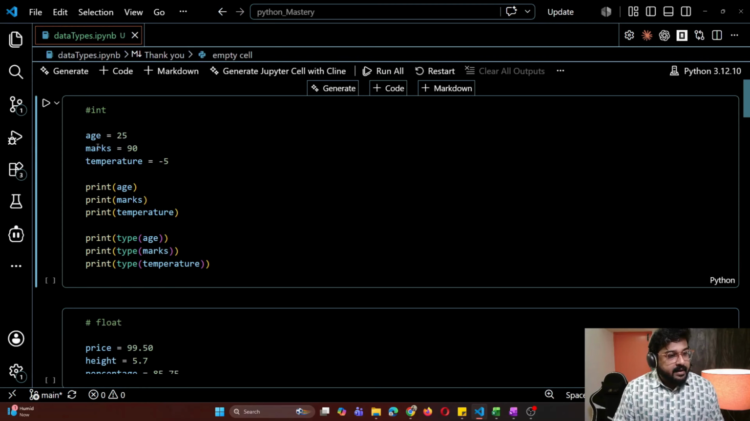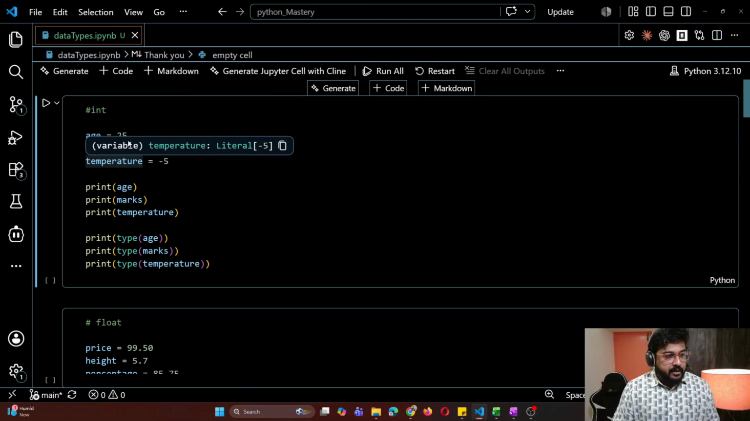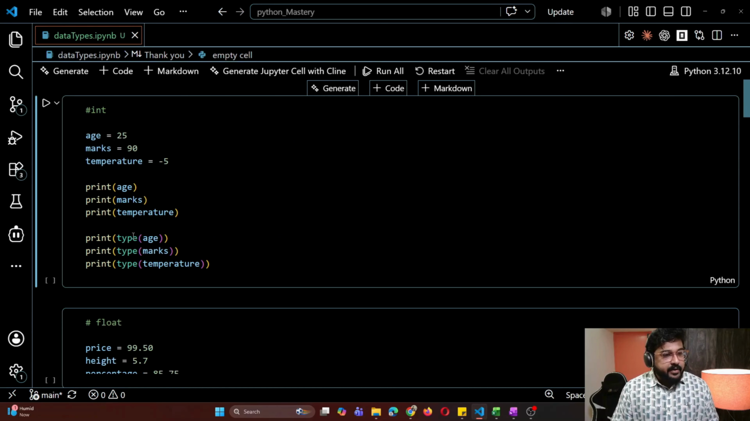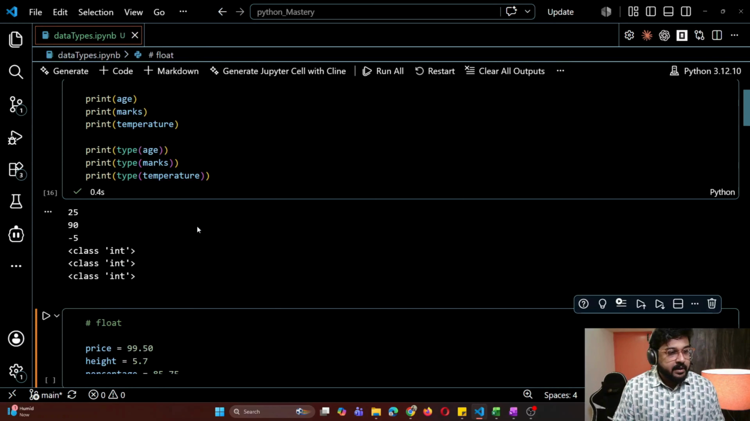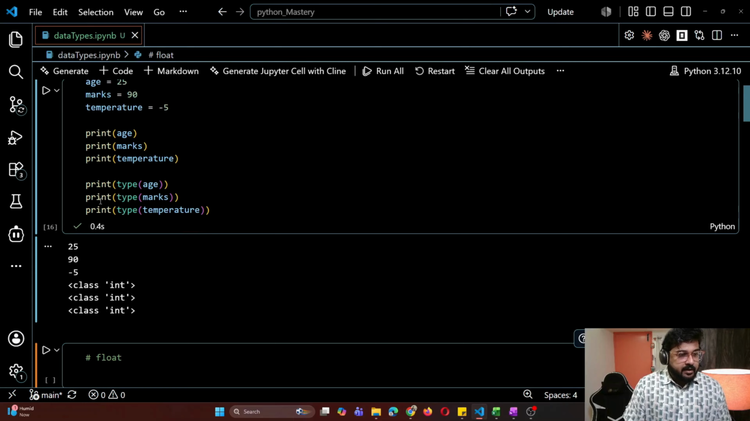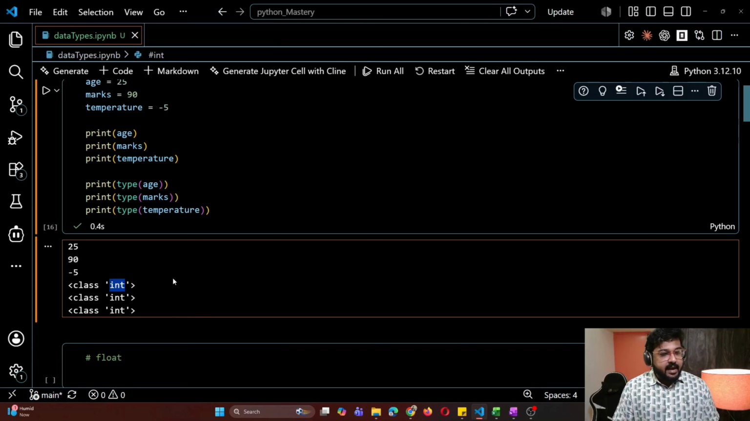Okay, let's run it. These are the variable values. We'll run it and we'll see what kind of data they are. Once I run it, you can see we have printed age as 25, the marks as 90, and the temperature as -5. And if you see what kind of data, everything is int. Okay, so this is integer.